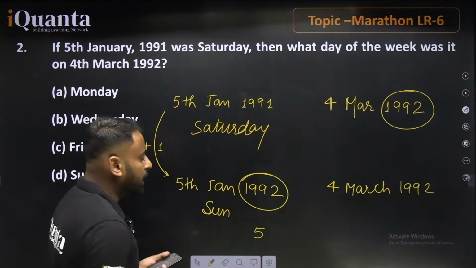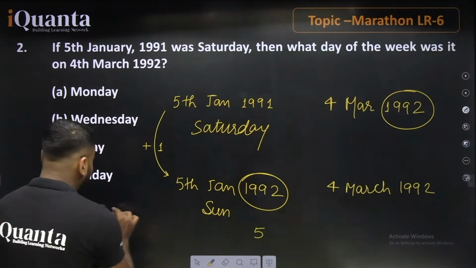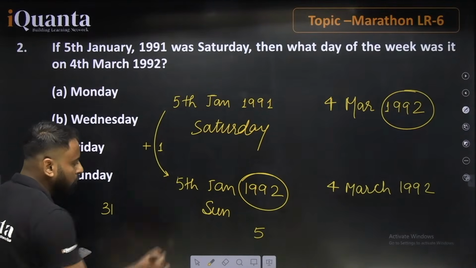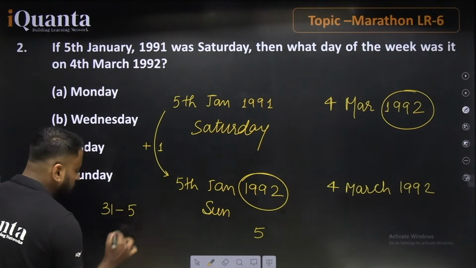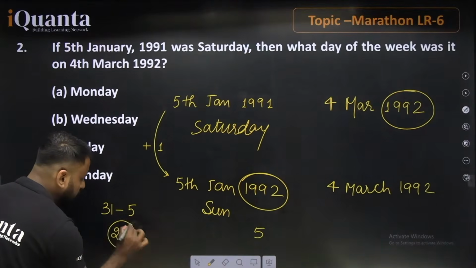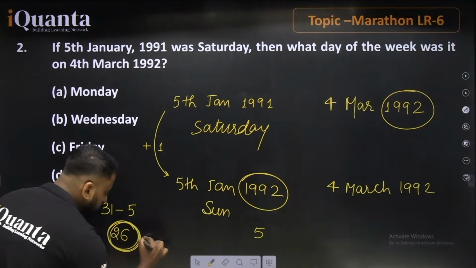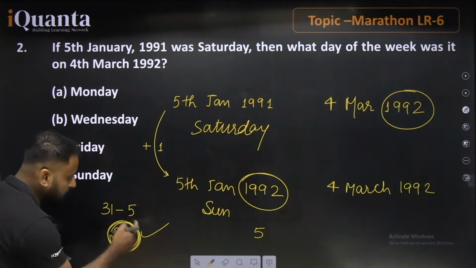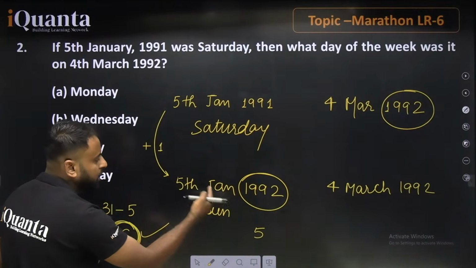I am just repeating it. Total number of days in January is 31. We have already exhausted 5 days, so we should travel 26 days in January. On dividing this by 7, 7 3s are 21 and 5 remains. 5 is the number of odd days in January.